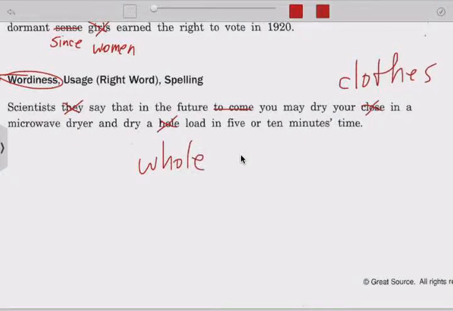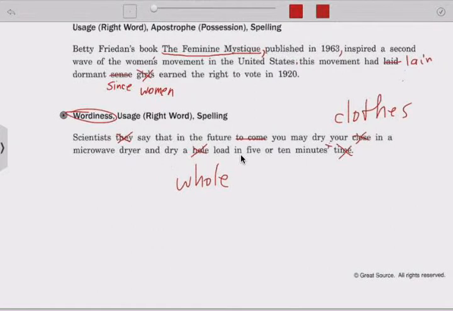Well, of course 5 or 10 minutes is time. So let's just say 5 or 10 minutes. So scientists say that in the future you may dry your clothes in a microwave dryer and dry a whole load in 5 or 10 minutes. I believe that is all correct. Good job.